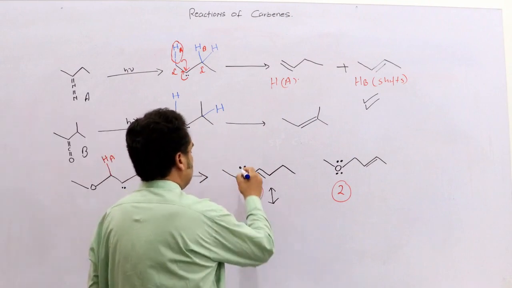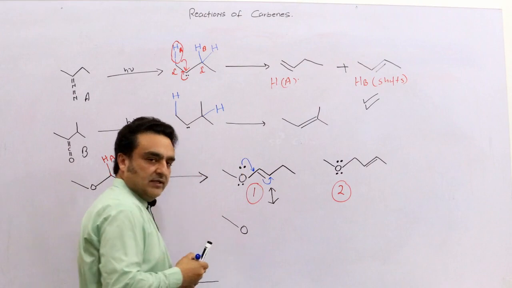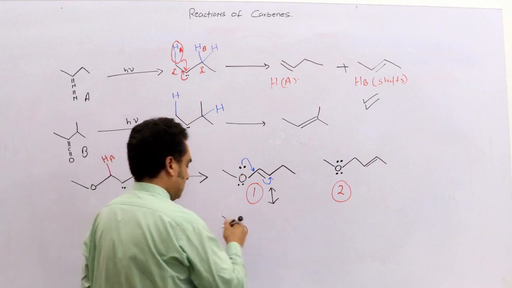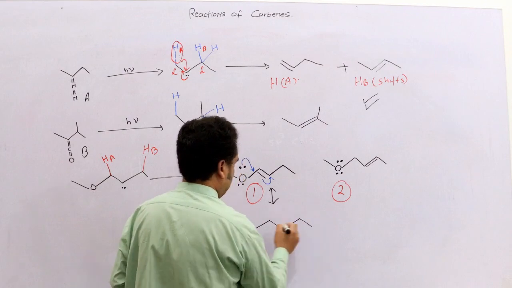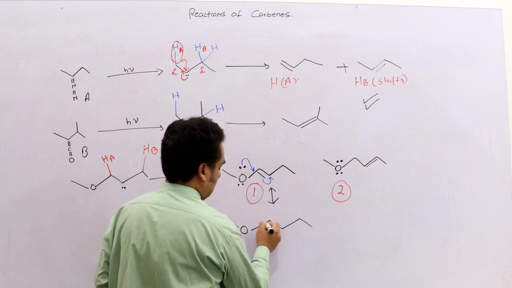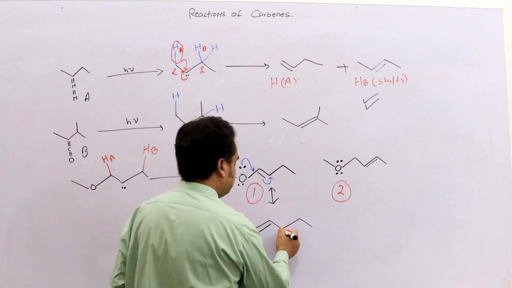It can do resonance like this. Okay, that will stabilize this molecule.